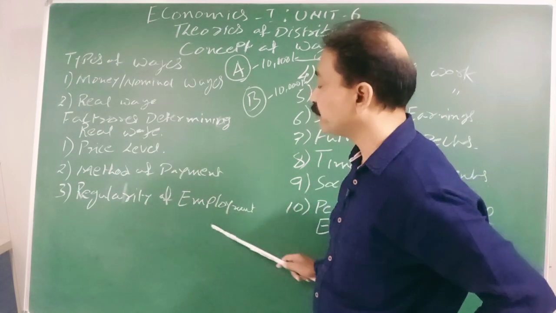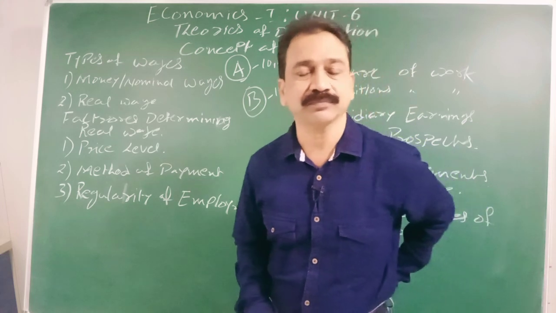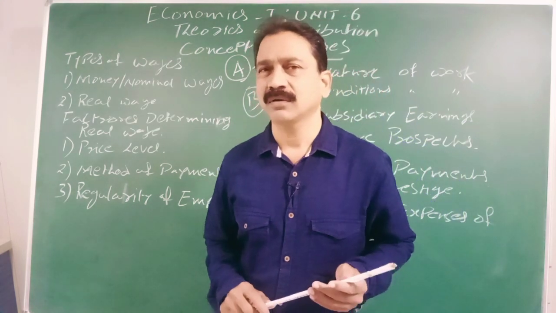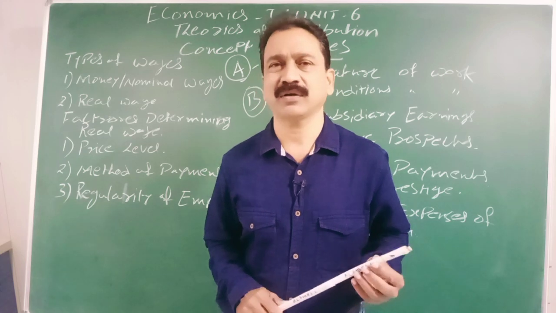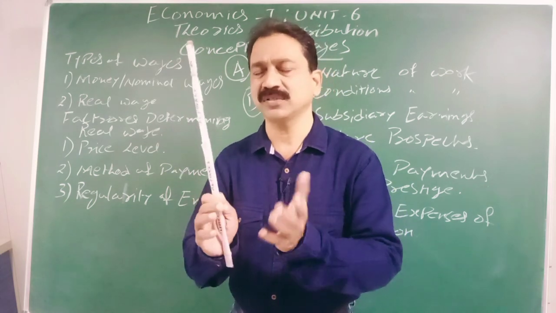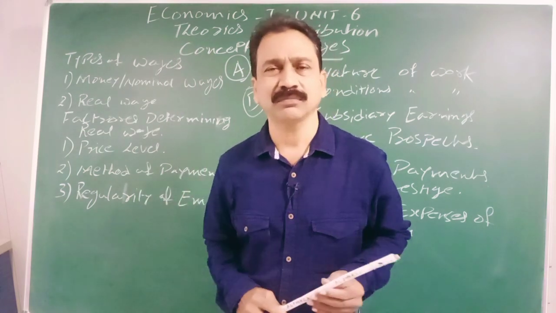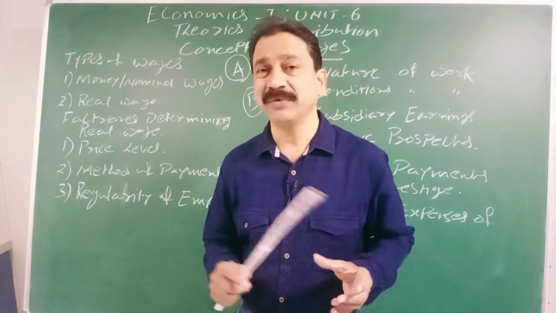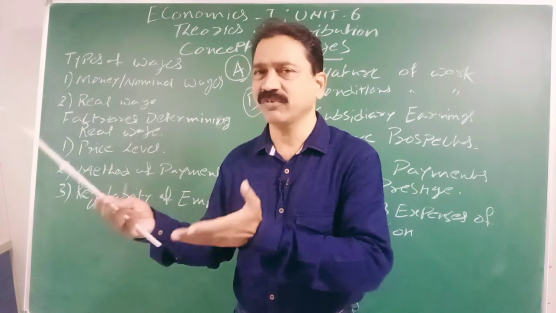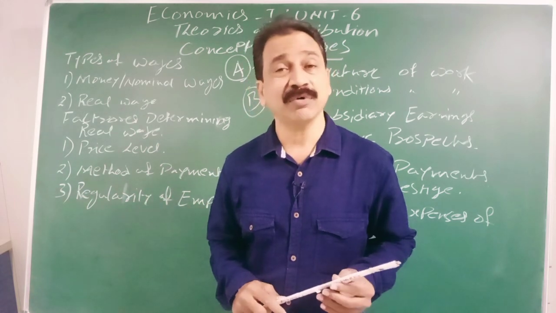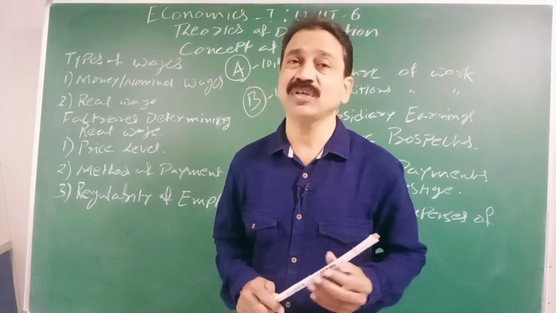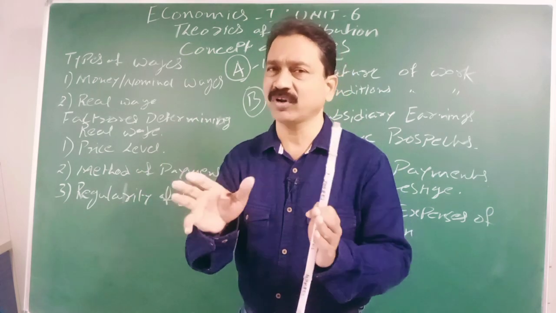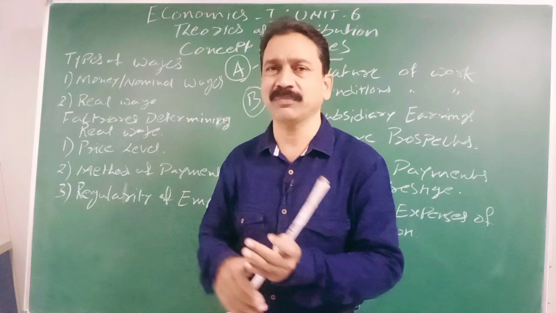Now let us go to the regularity of employment. In some areas, the regularity will not be there. Let us consider agriculture. In agriculture, there is no regularity of employment. Some days the work will be there, some days the work will not be there. Even in some companies, the work is only seasonal. In some seasons work will be there, in some seasons work will not be there.